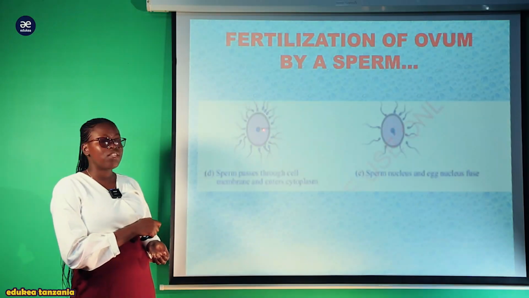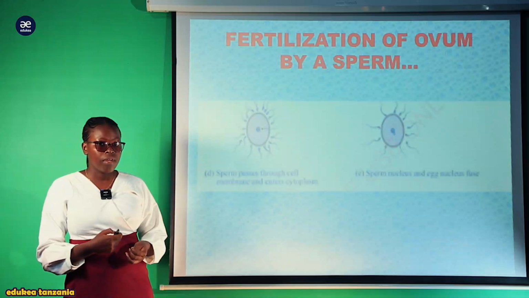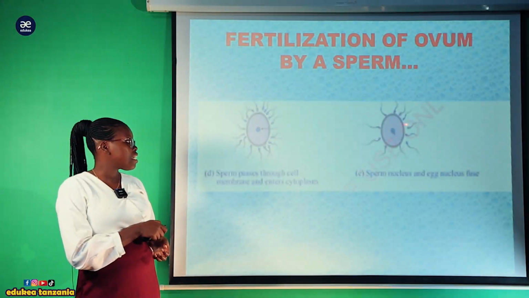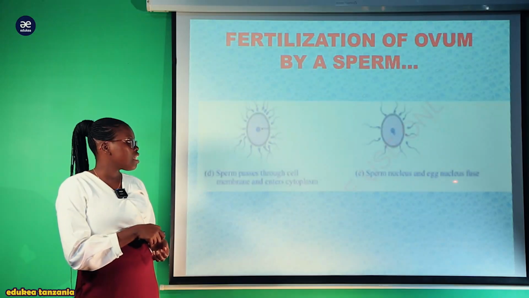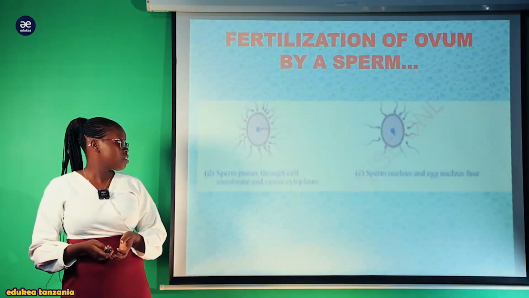naenda kurelease the nucleus. The nuclei of the sperm will fuse with the nuclei of the ovum, na hivyo kuweza kufuse ndio kutengeneza diploid zygote. As you see here, tayari sasa sperm nucleus and egg nucleus fuse, na hii sasa ndio fertilization process.